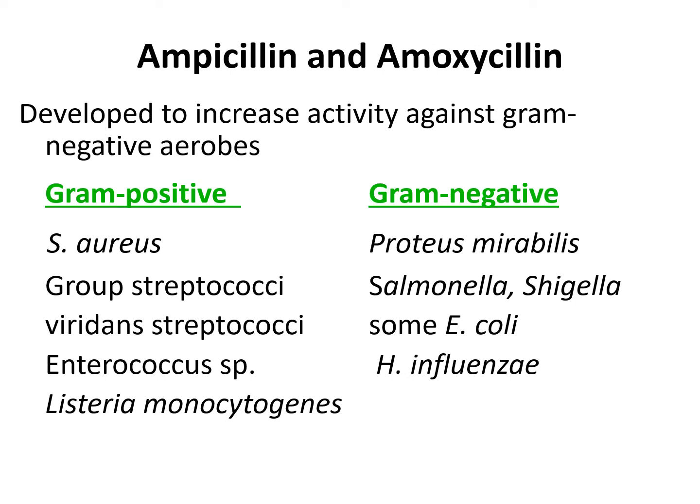But they are highly active against gram-negative microorganism except Pseudomonas, because these microorganisms are lacking in porin channels. That's why ampicillin and amoxicillin have no activity against Pseudomonas.